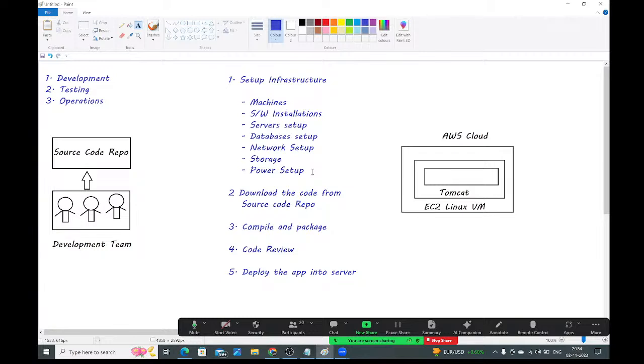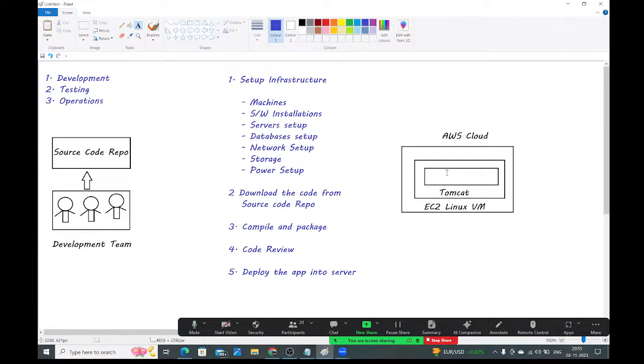In cloud computing nowadays, we create infrastructure in the cloud only. No one is creating on-premise, guys. Okay, fine. Here we are using the AWS cloud. In the AWS cloud, first I have created one Linux virtual machine and installed one Tomcat server. In this Tomcat server, I want to deploy the application, guys.